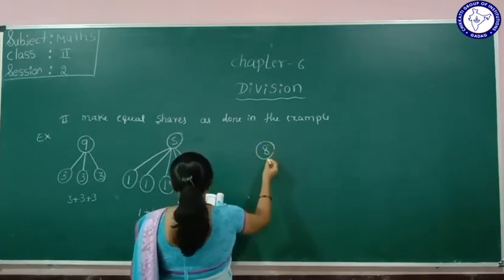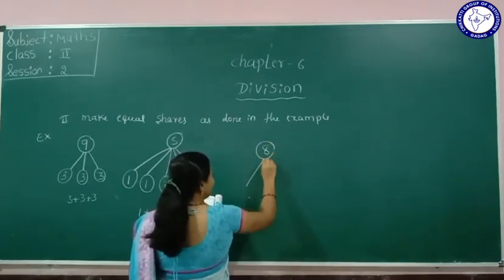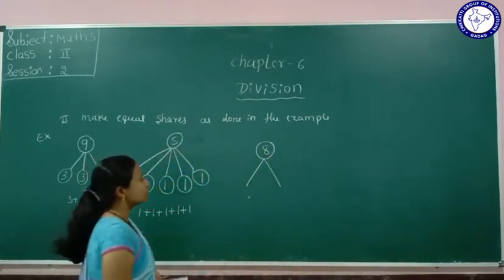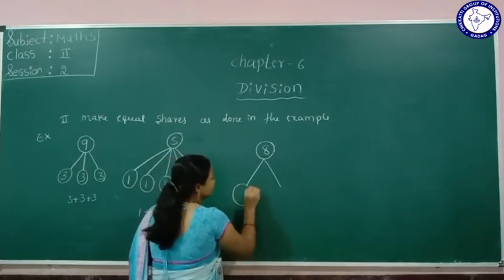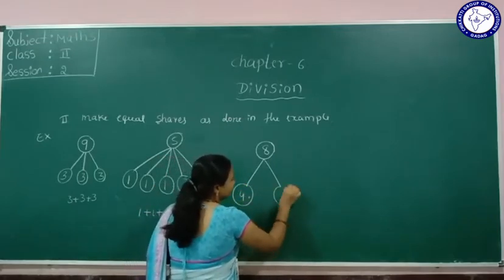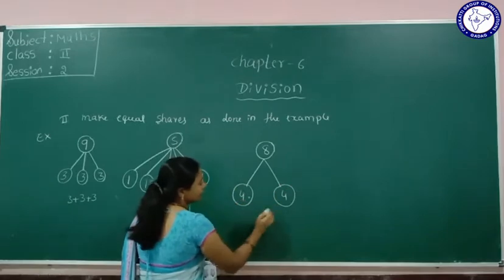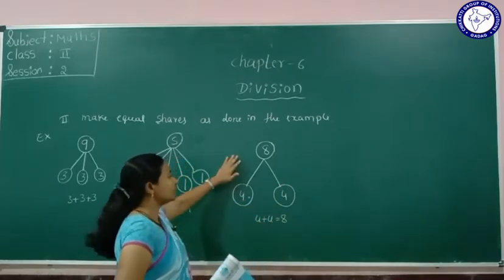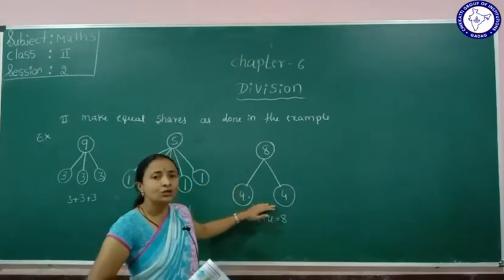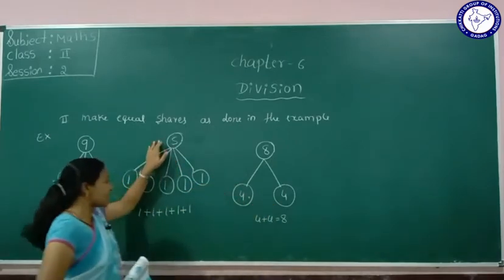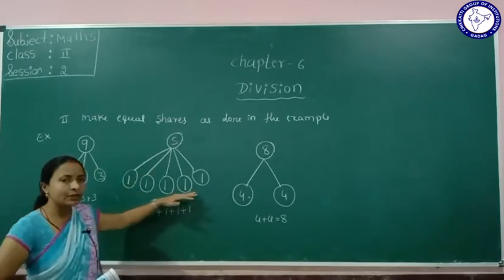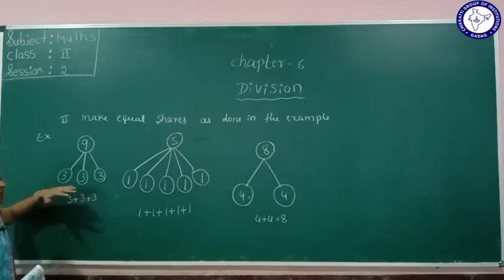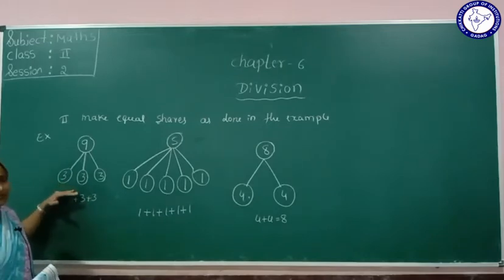Okay, the next one given here is 8. So 8 we will share in 2 groups. How will we share in 2 groups? So 8, I will write here 4, 4. It means 4 plus 4 is how much? 8. Understood, students? So 8 we divided in 2 parts, like 5 we divided in 5 parts.